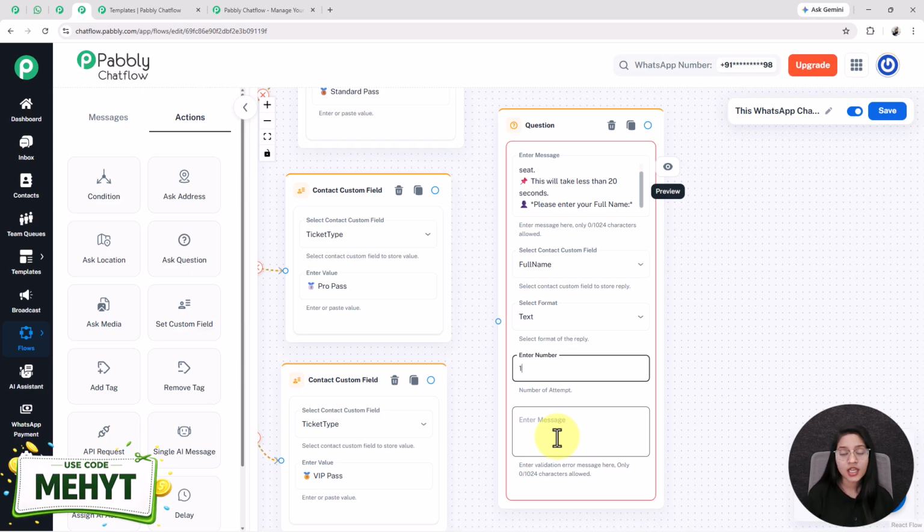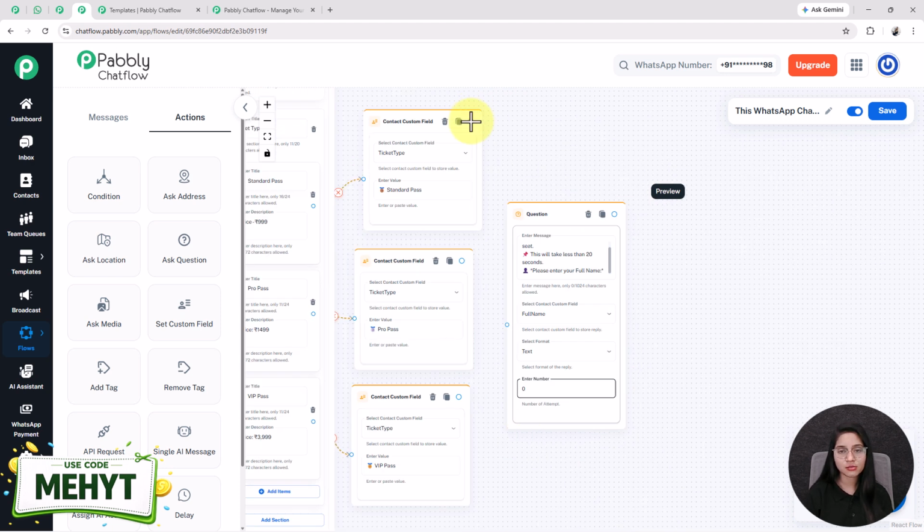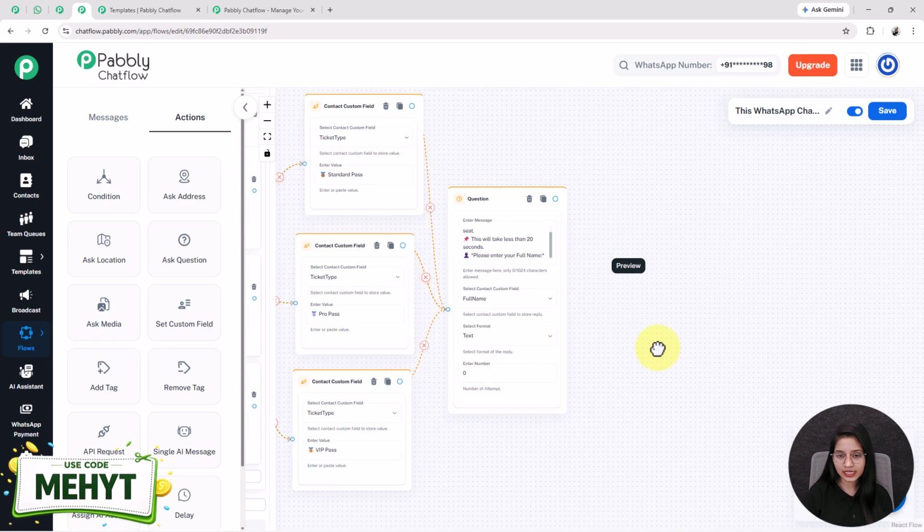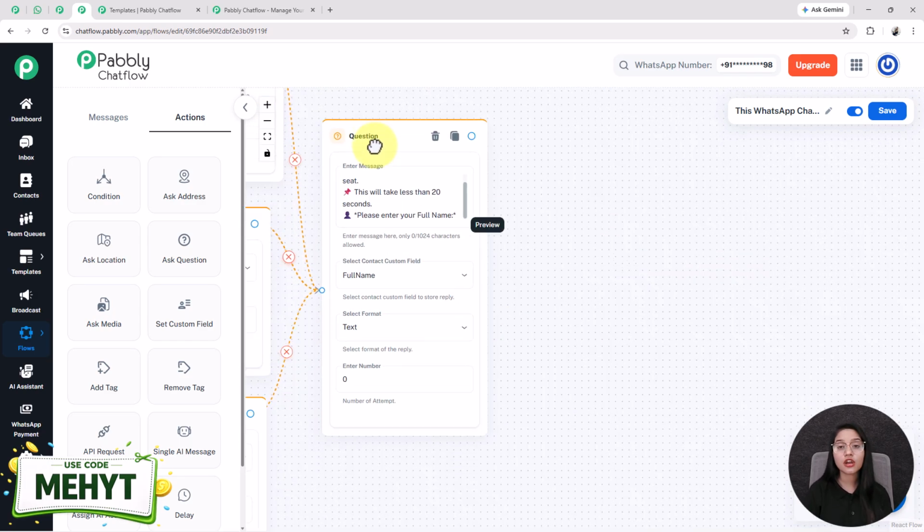For this question you can enter a validation message like, please share the name in the correct format. Here I am giving the number of attempts as 0, so there is no requirement of any validation message. After that I am linking all these 3 contact custom fields to this question box. See, it is connected. Now whenever the user shares their full name, my bot will reply by asking them to share their contact number and the number of tickets.